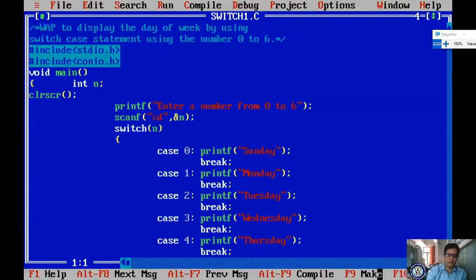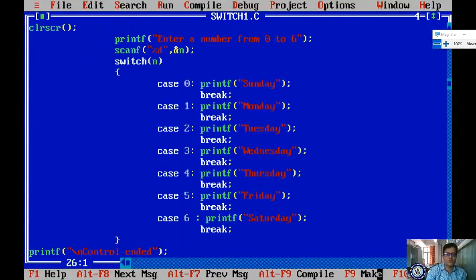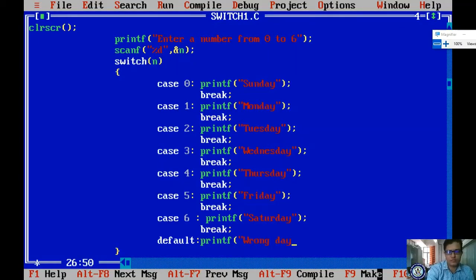Is there any default statement here? We have to see here. We have not mentioned one, but as we know, every switch case statement can end with default if you have provided it only. If you have not provided it, it won't work. Wrong day. Okay, semicolon, break. I modified it, right? I'm saving and compiling.